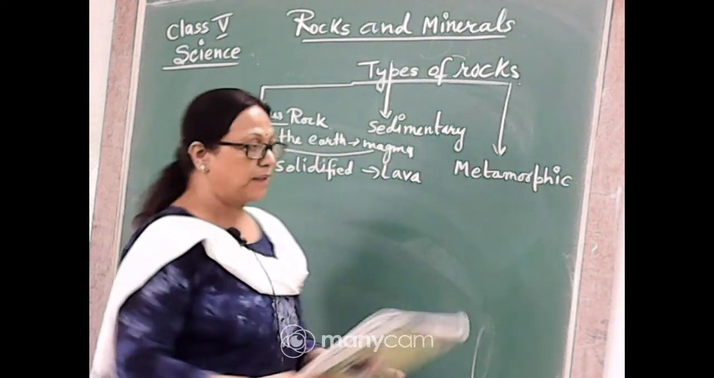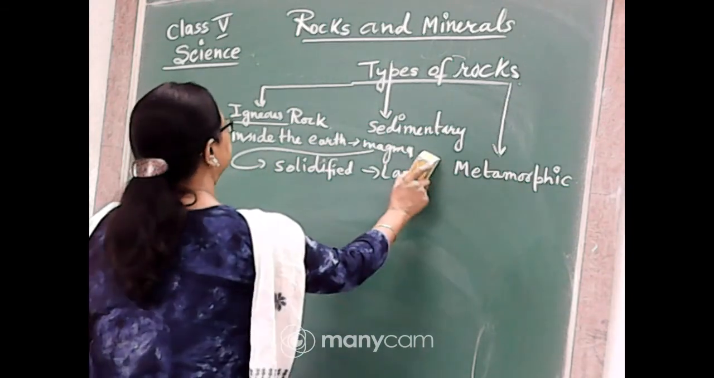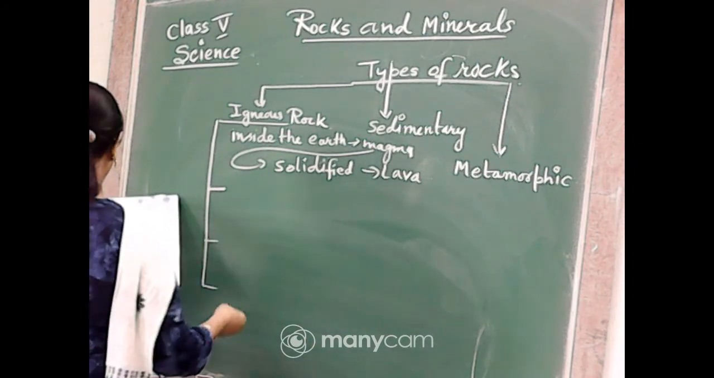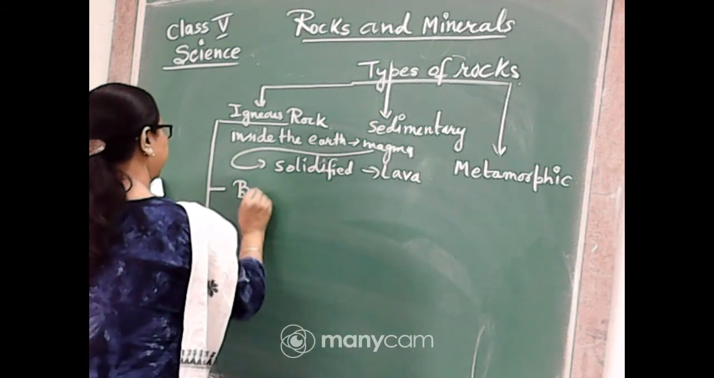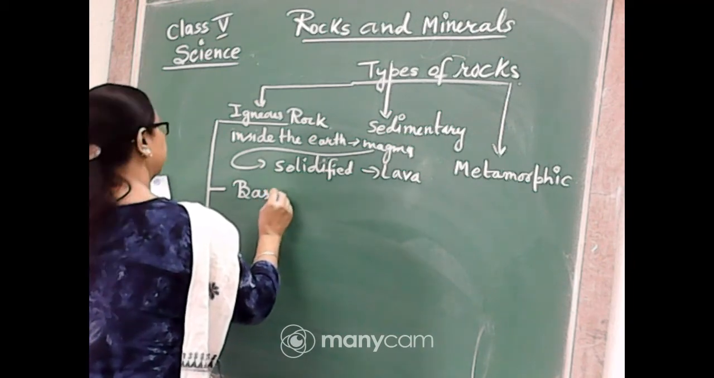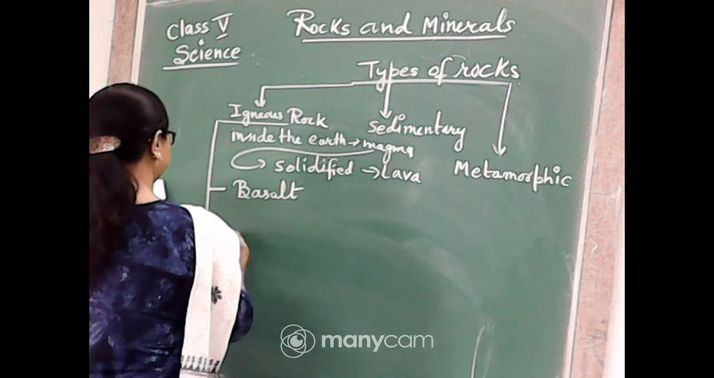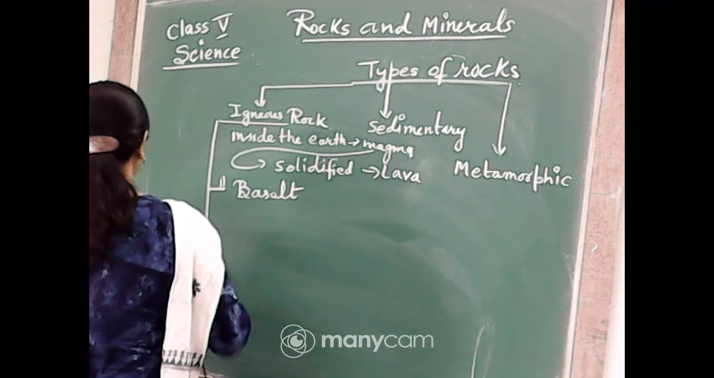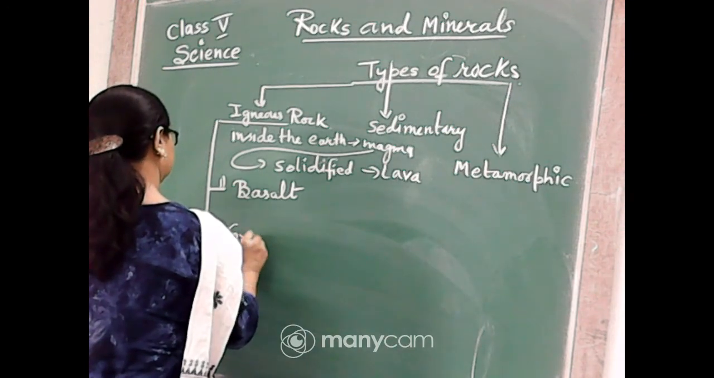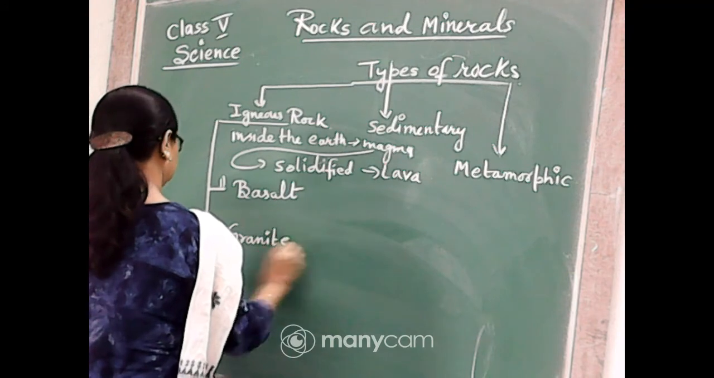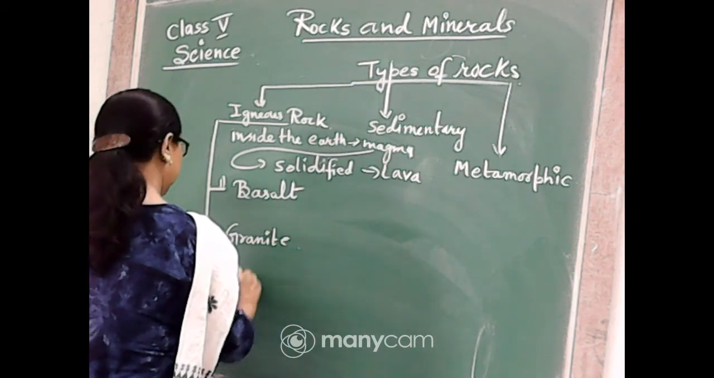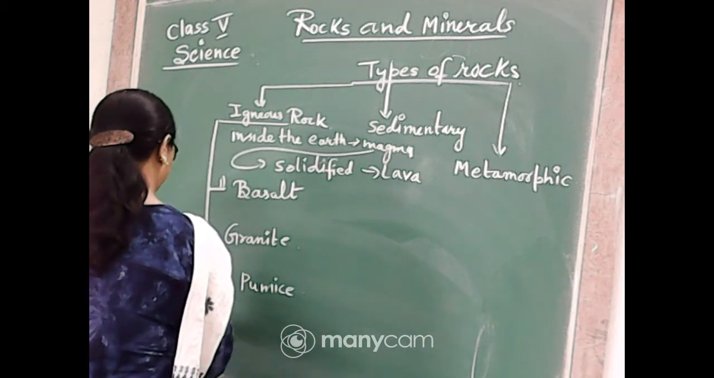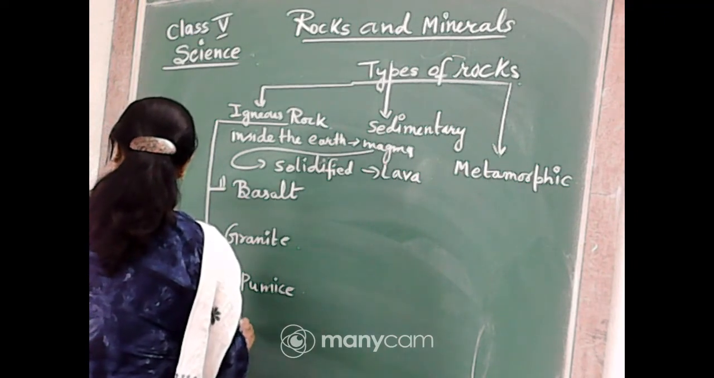Now we will discuss how many types of igneous rocks there are. We will divide the igneous rock. Basalt is the first type of igneous rock, and the second type of igneous rock is granite. The third type of igneous rock is pumice, and the fourth type of igneous rock is called obsidian.